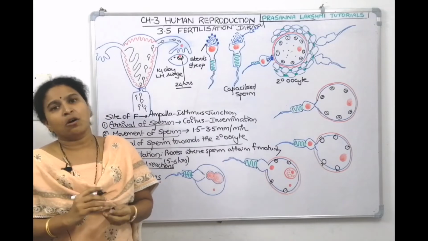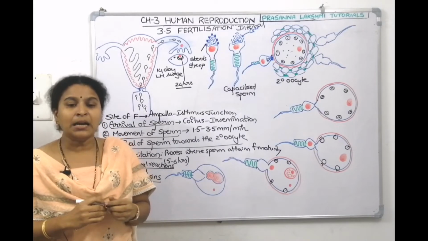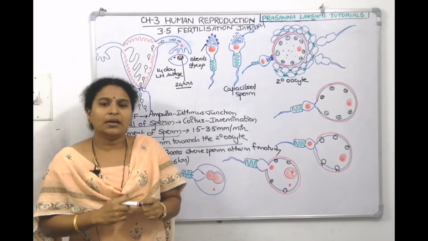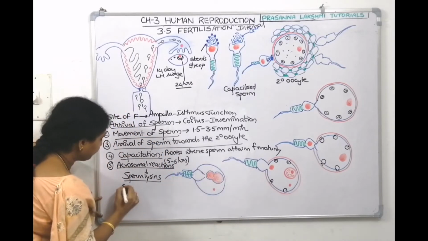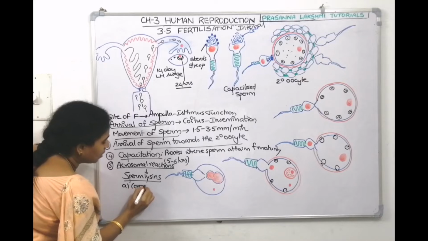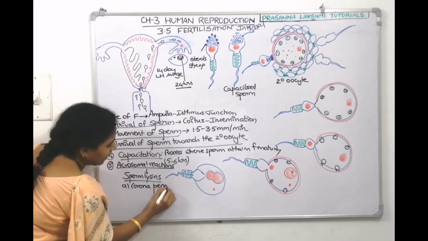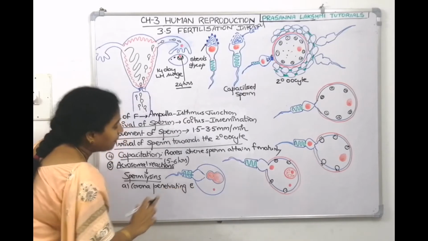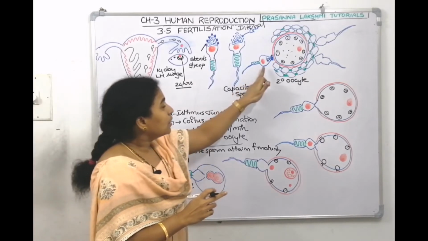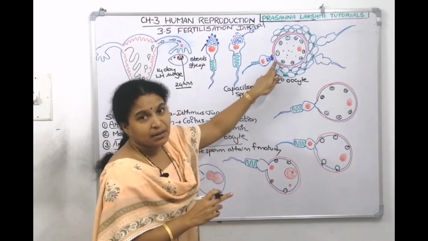The three main components of the sperm lysin are, the first one is called corona penetrating enzyme. This corona penetrating enzyme allows the sperm to penetrate the corona.